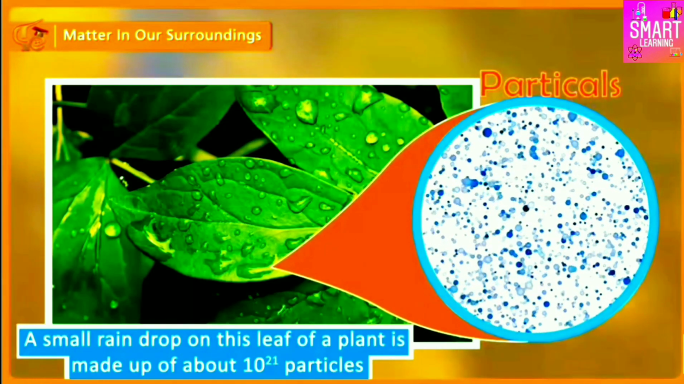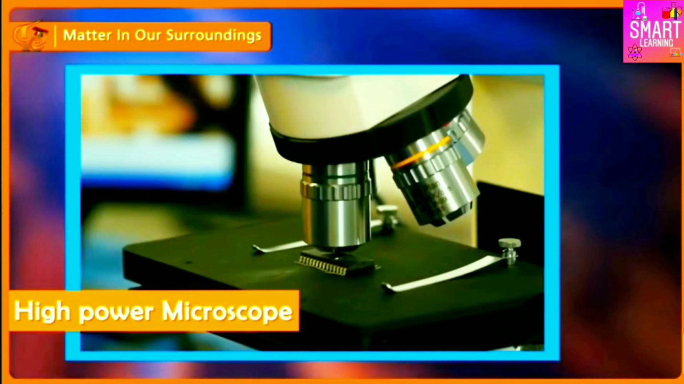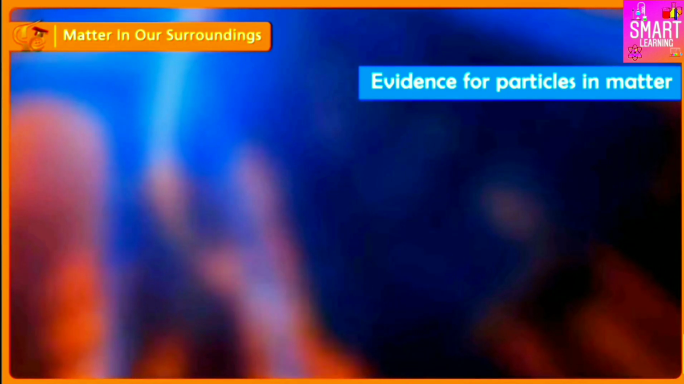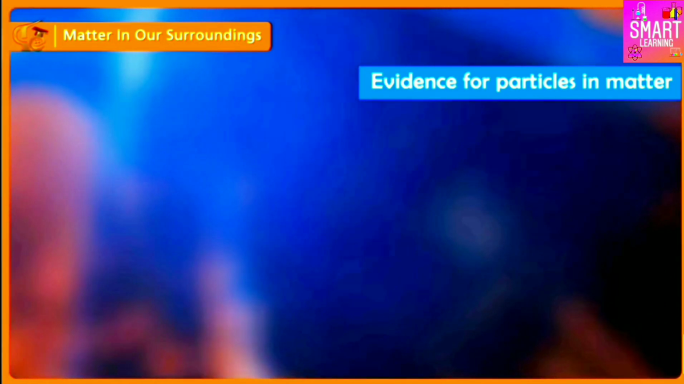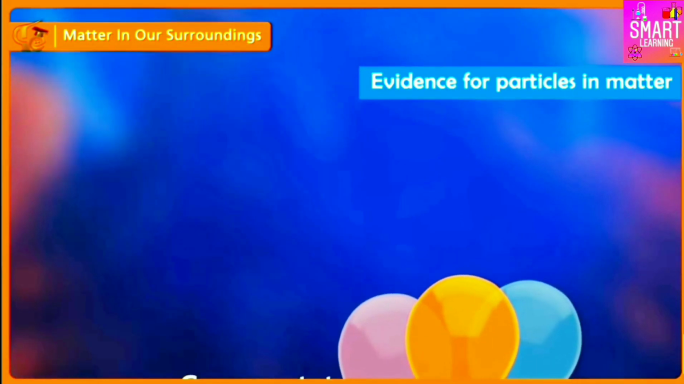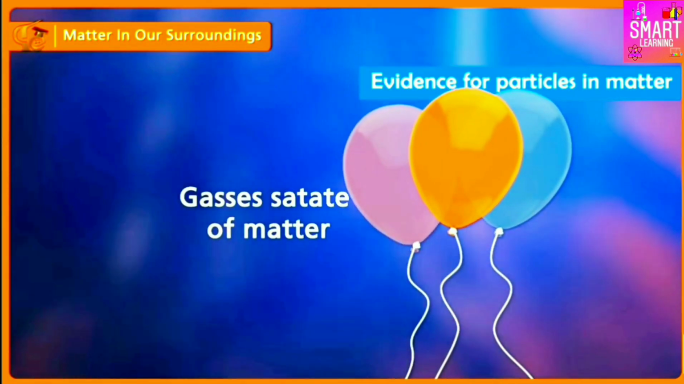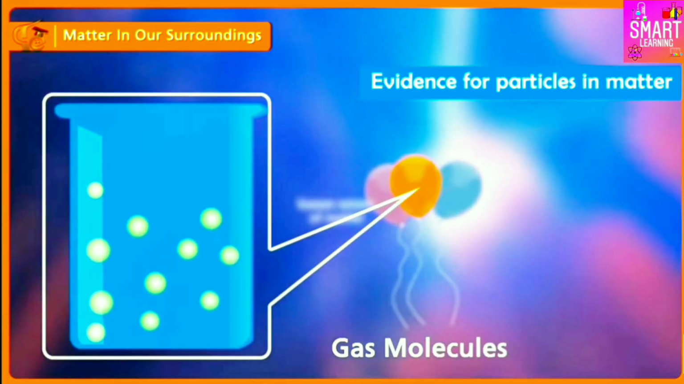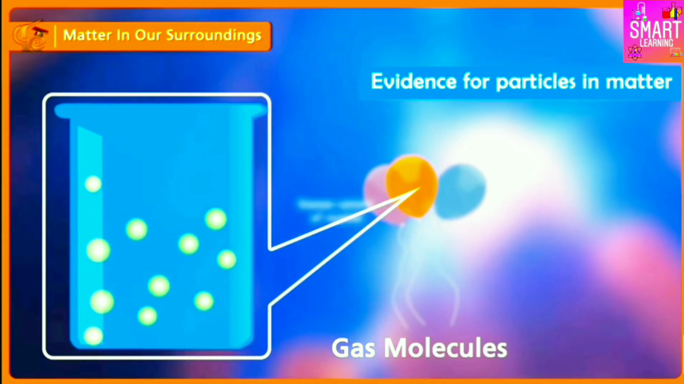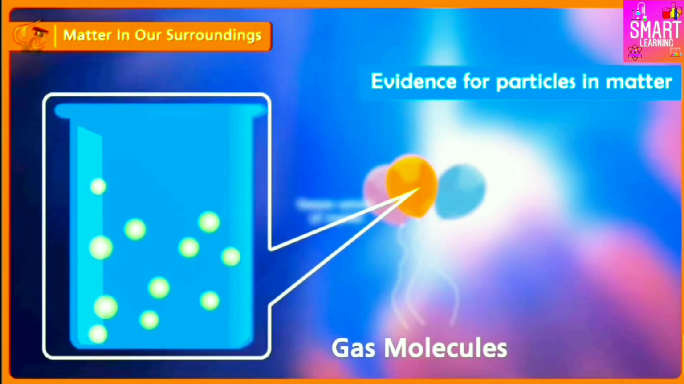The particles which make matter are so small that we cannot see them even with a high power microscope. Even without seeing them, we have certain evidence which tells us that all things are made of tiny particles. This evidence also shows that the particles which make up the matter are constantly moving. Please note that the particles which make up matter are atoms or molecules.